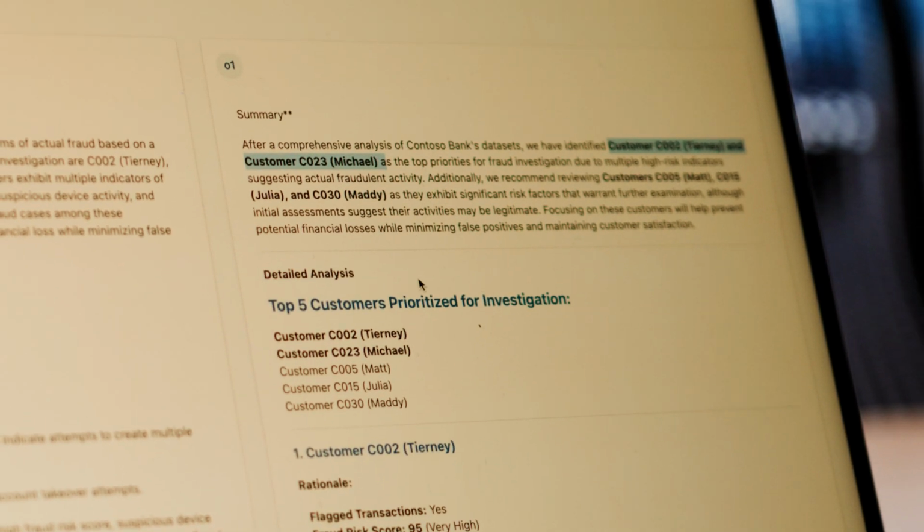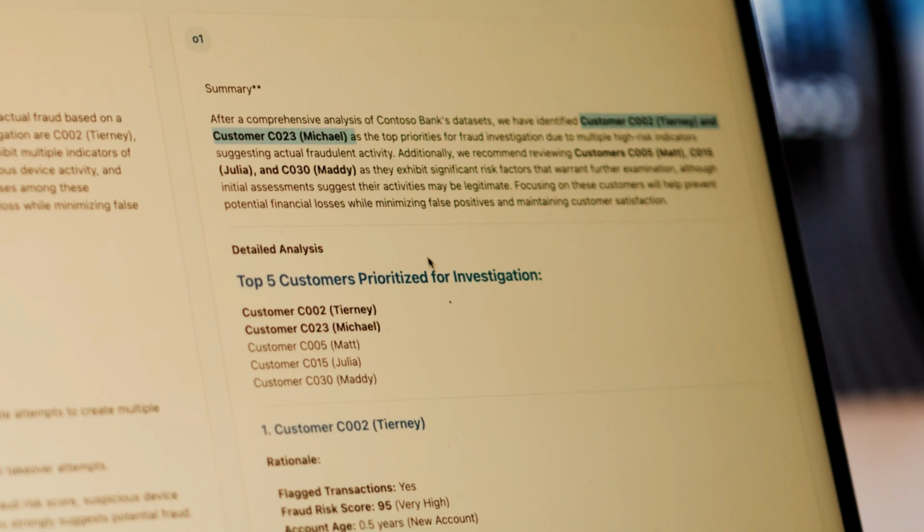In contrast, with the O1 series of models, if we run this analysis, we can see that it identified the correct top 5 for review, which is great, but it also correctly identified customer 2, Tierney, and customer 23, Michael, as the most likely fraud cases.